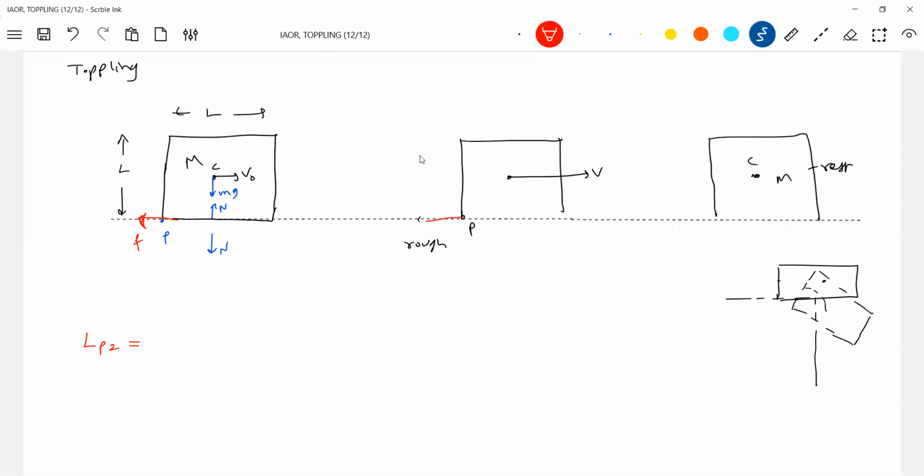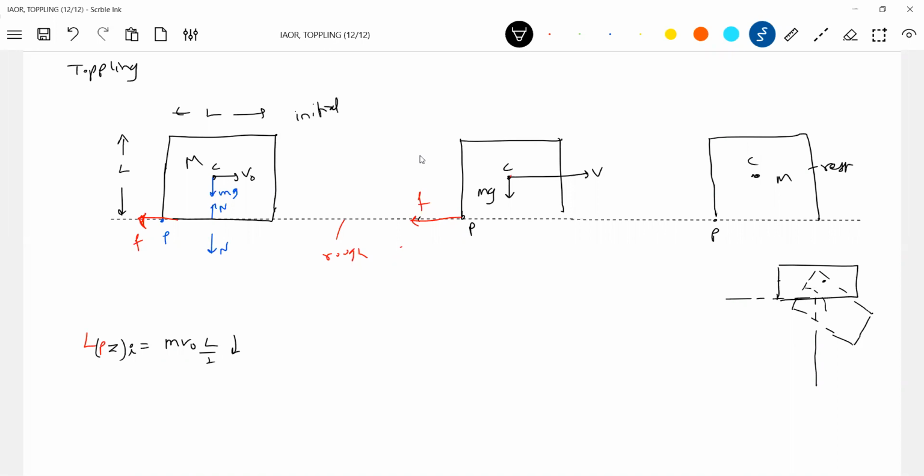And there will be friction acting. This process will continue like this. All of you, please make careful observation. Okay, let me write the angular momentum about point P, about the axis through point P perpendicular to the plane. What was the initial angular momentum? m v naught L by 2 initially. Will you agree? This is the initial.